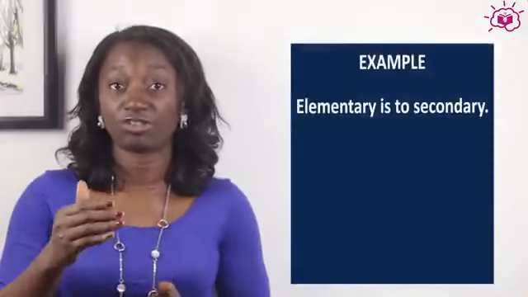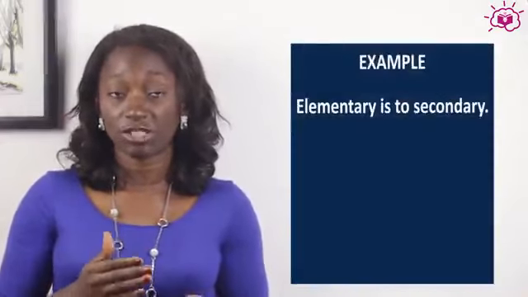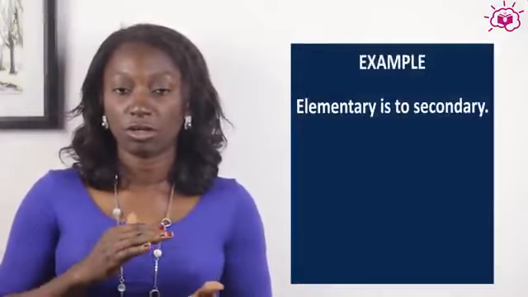Another example is sequence. Elementary is to secondary. Sequence analogies or sequence relationships, to an extent, show degree. To an extent, it shows degree also, but in this kind of degree, it shows sequence. We have it: elementary is to secondary as 1 is to 2. So you can see that sequence: elementary before the secondary, and we have 1 before 2.